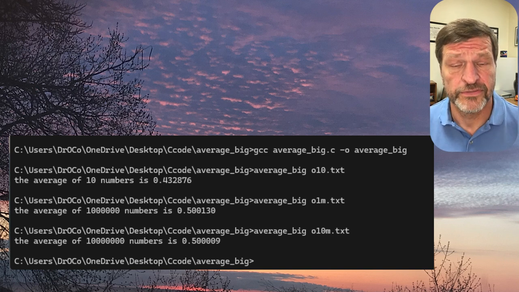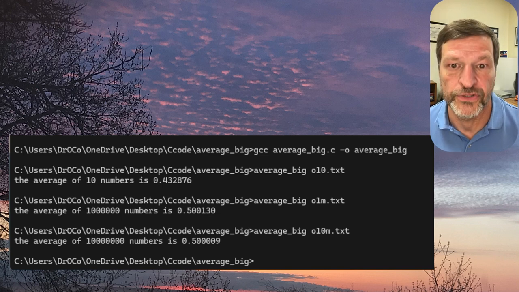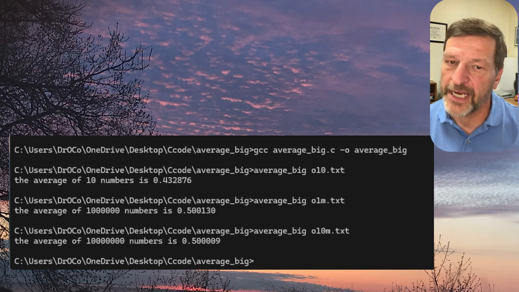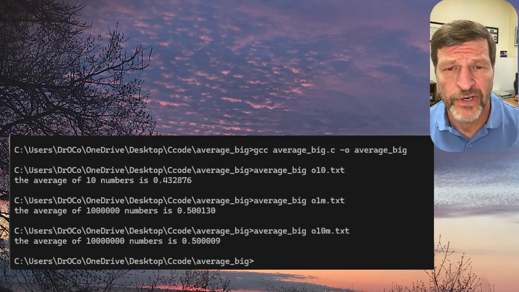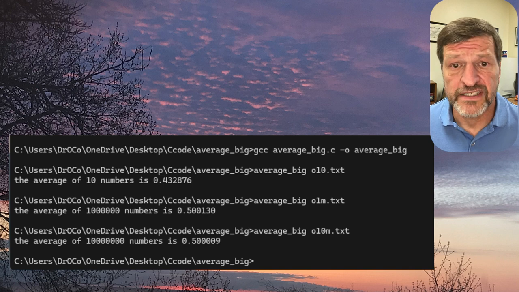And let's do the 10 million one. So I do average_big 010m.txt. Remember, this is impossible to do in Excel. I press return. It does take a few seconds to do, so you're going to watch it. It's going to sit there and calculate for a few seconds, depending on which type of computer you have. If it's a super fast computer or super slow computer, it can be anywhere from a couple seconds to maybe 6 or 7 seconds. I think it depends on the access time of your drive too, so if you have a fast drive versus a slow drive. Anyway, after 6 seconds or so or less, it comes up.